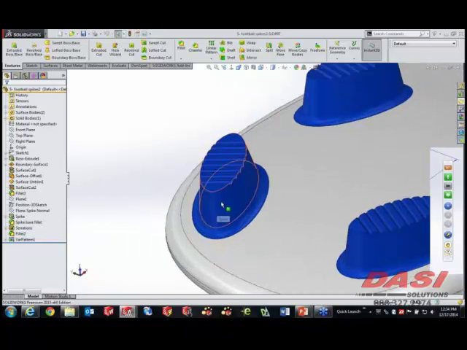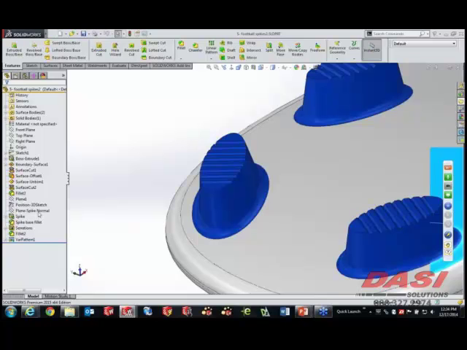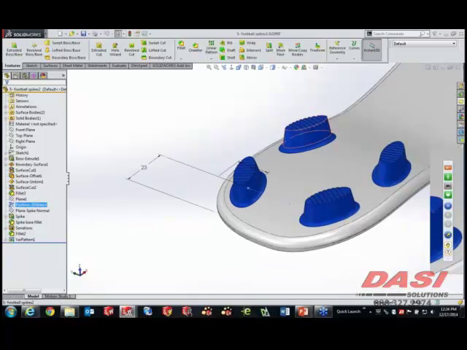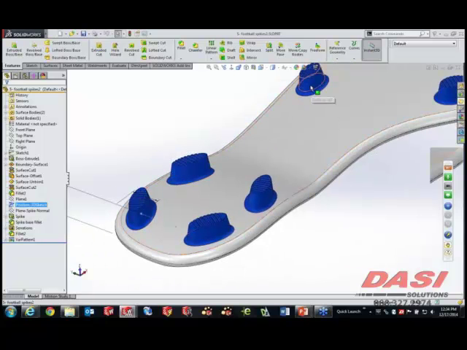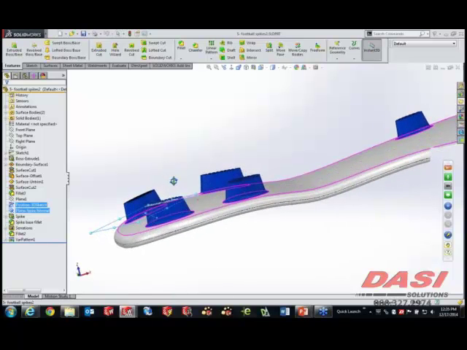Now the seed feature was made in a very smart way, a smart way that's going to be effective with this complex face. It was built by putting a 3D point coincident to that face. Now what that means is as this feature gets patterned, that 3D point has to stay coincident to that face. On top of that, there's a plane tangent to this face through that point. So by patterning both of these, we'll start to get that these spikes are going to change to stay normal to the face as they get patterned.